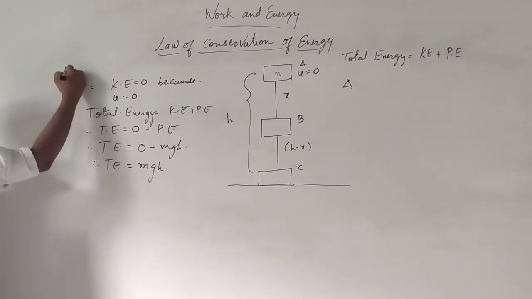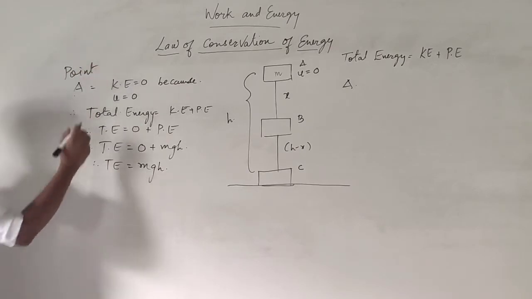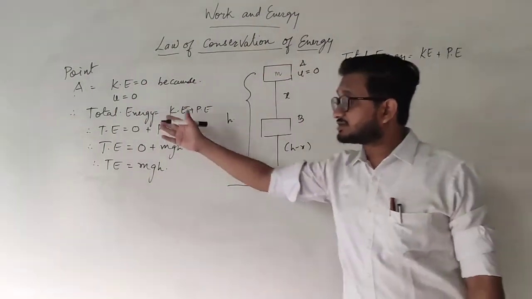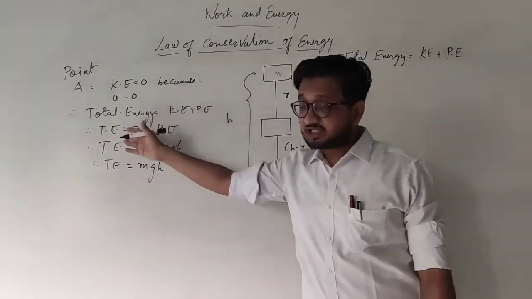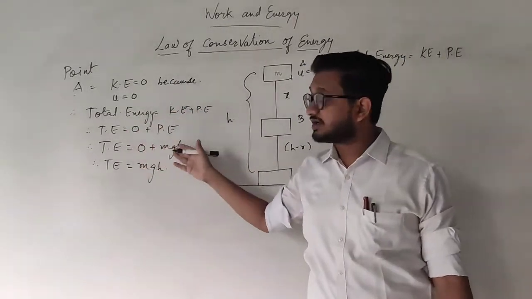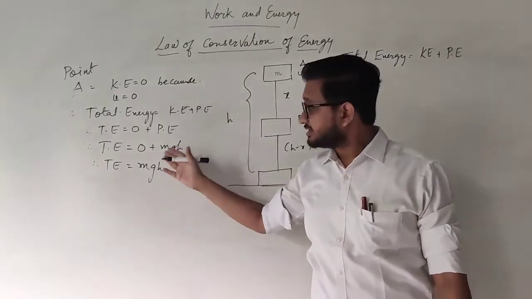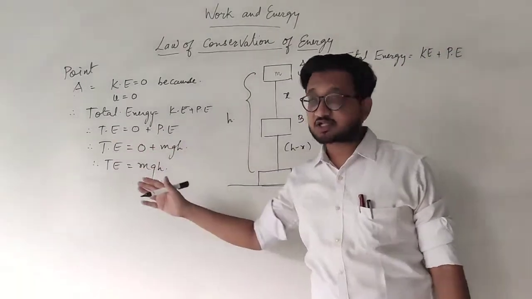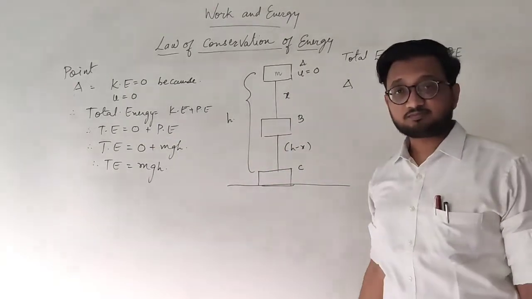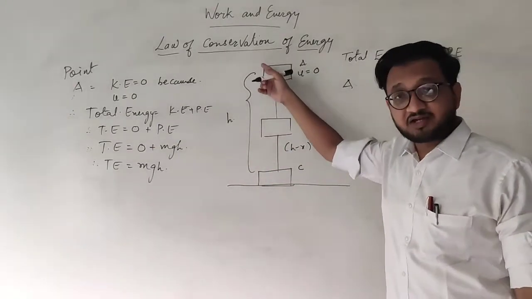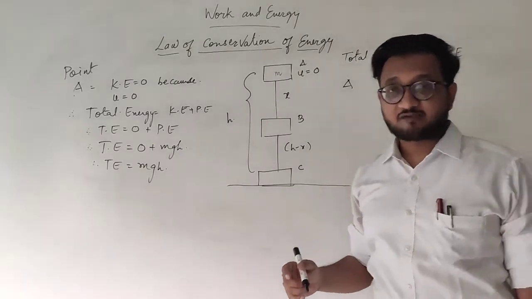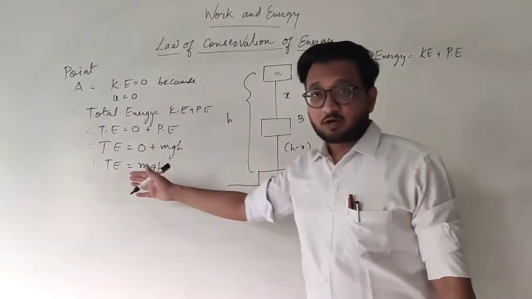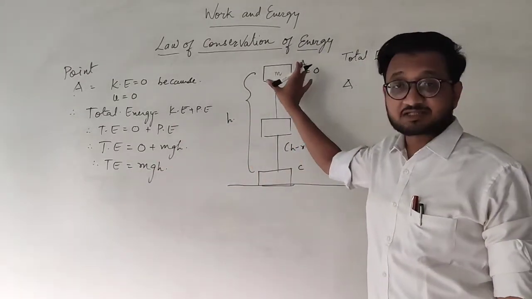So at point A, kinetic energy is 0 because initial velocity is 0, and total energy is kinetic plus potential. So 0 plus potential is potential itself, and potential energy is mgh. So we have mgh as the total energy of the system at point A. Okay, mass m, height h, and g is the gravitational acceleration. So this is the energy we have at this point.